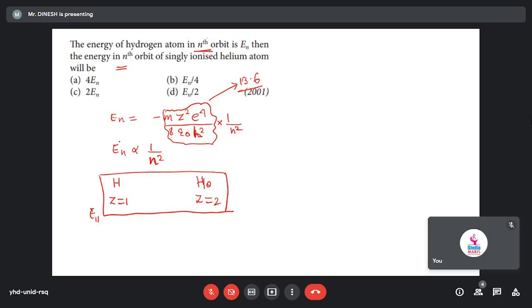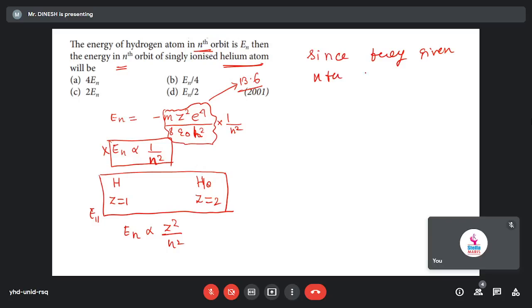But what we can write here, this is also no need now, because we are not talking about only hydrogen atom. We have helium atom also. That means it will depend upon Z. So what we can write generally, En will be proportional to Z square by n square. Yes, sir. But since they given the nth orbit for both hydrogen and helium, their orbits are same only.